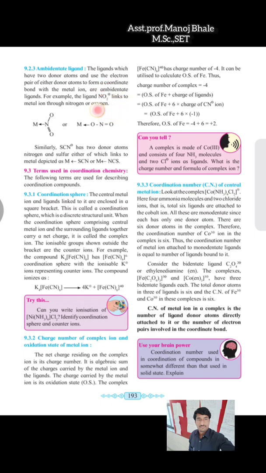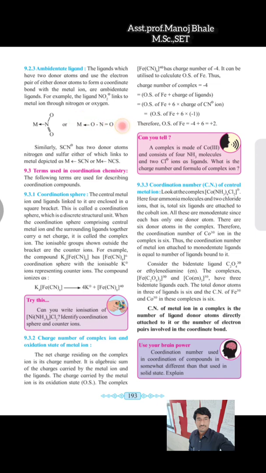This NO2 minus is known as the ambident ligand. Ambident ligand means nitrogen and oxygen both are acting as the donor atom, so nitrogen can donate electrons, and oxygen can also. So these ligands are known as ambident ligands. You can observe in this structure nitrogen bonded to the metal, M means metal, through the nitrogen in the first case. In the second case, this nitrogen dioxide is bonded through the oxygen to the metal.